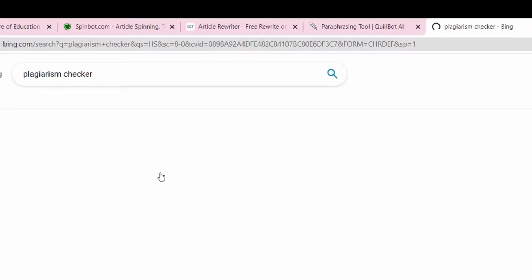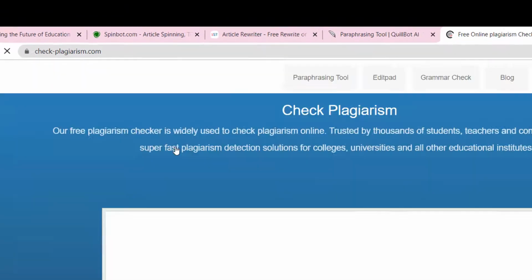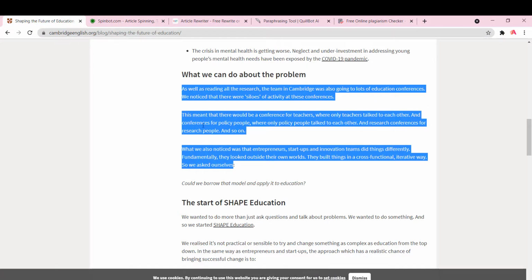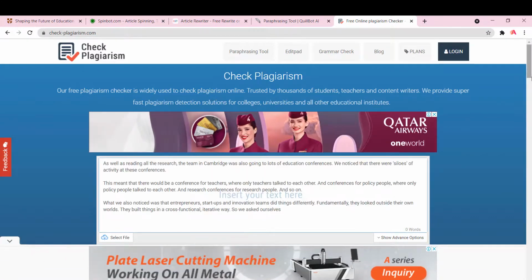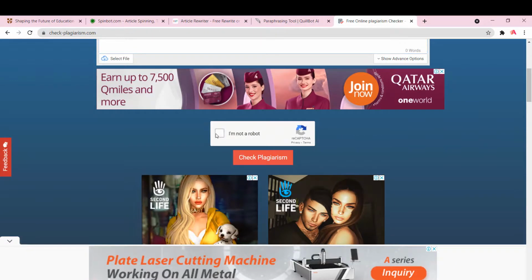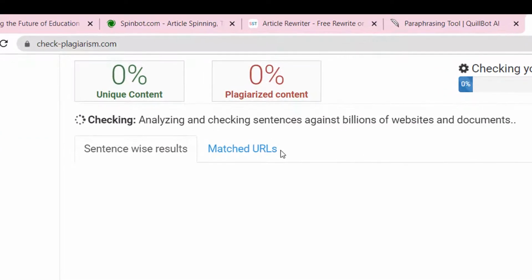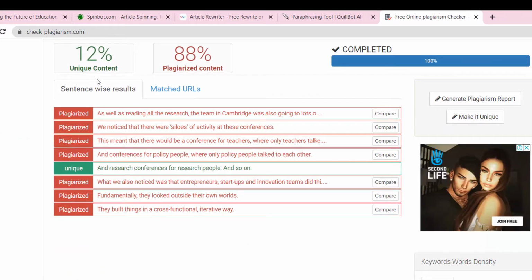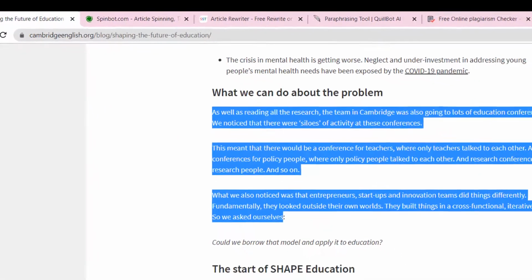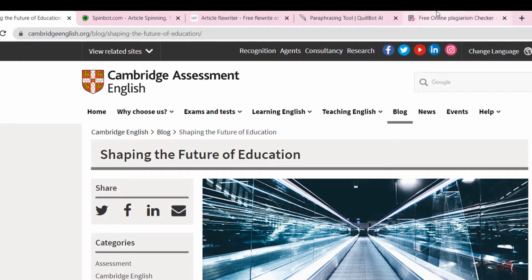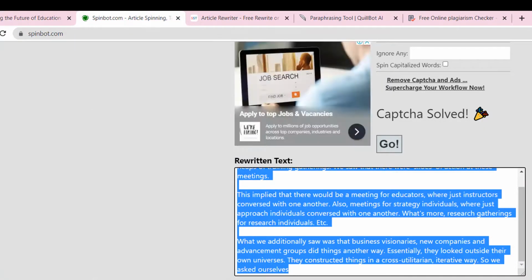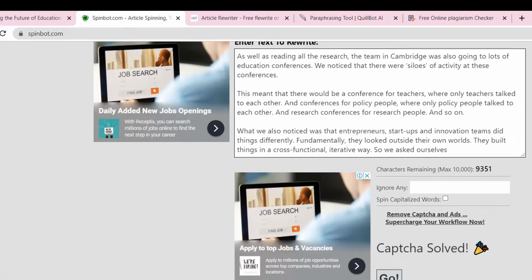One more thing which I want to share: if you want to check whether an article published on a specific Cambridge or Oxford or any website blog is plagiarism free, is it that person's own original work and idea, or has he stolen the work of others? You can put it in the plagiarism checker and check that, and yes, you can see that it's only 12% unique and 88% of the content is plagiarized, and it's also published on the Cambridge website as a blog. You can also do that.